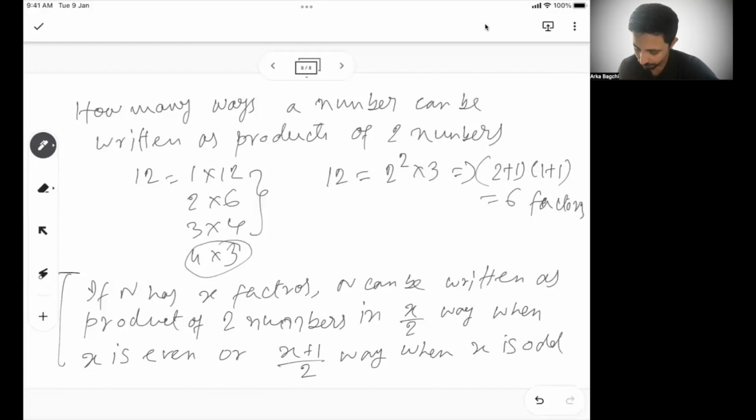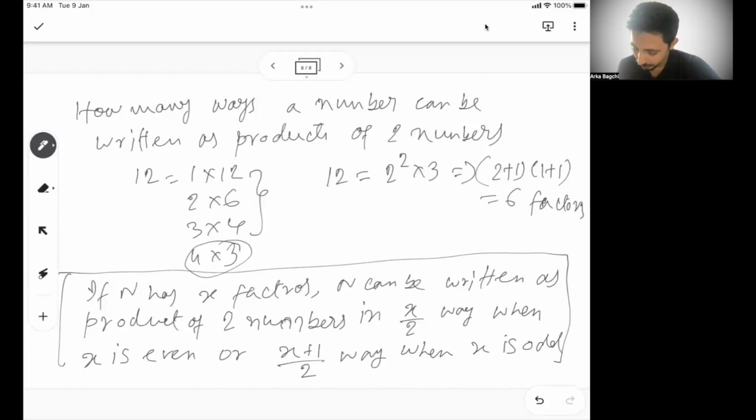So this is another very, very important concept. A number n can be written as a product of two numbers in total factors by 2 ways when the total factors is even, or (total factors plus 1) by 2 ways when the total factors is odd.